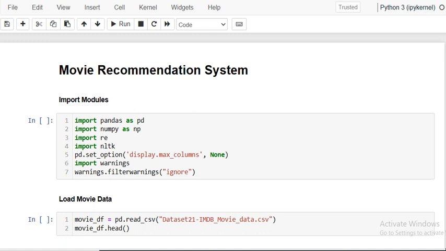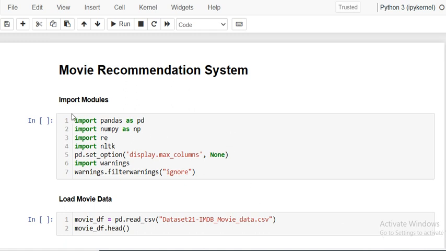Okay, so whenever a user watches one kind of movie, the same movie platform will provide you similar kinds of movies. So based on the attributes of the movie or the attributes of the product, the recommendation system provides similar recommendations to the user based on the properties and the features of that particular product. So in this case, movie, right? So let's get started. We'll see how this recommendation system works for movie recommendations.